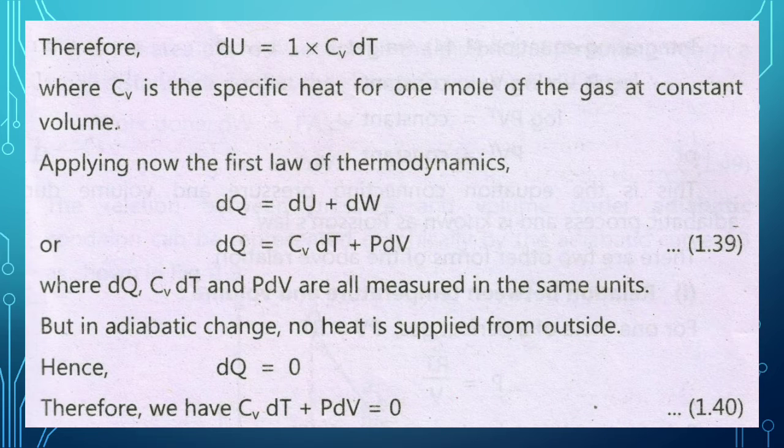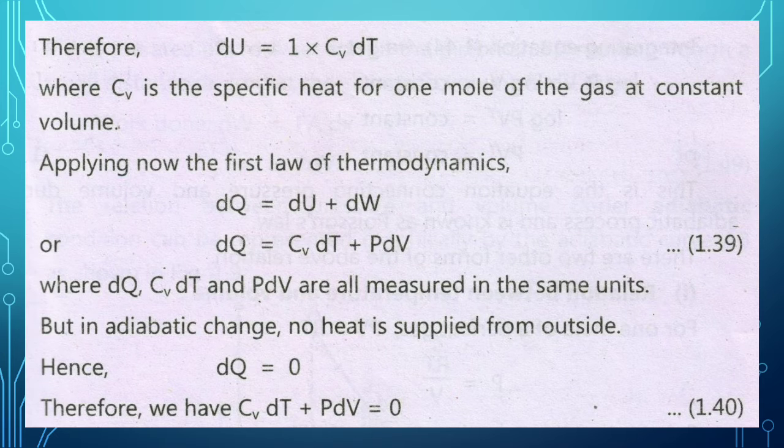Therefore, dU is equal to 1 into Cv dT, where Cv is the specific heat for 1 mole of gas at constant volume. Now, according to the first law of thermodynamics, dQ is equal to dU plus dW, or dQ is equal to Cv dT plus PdV, where PdV is the work done dW and Cv dT is the change in internal energy, where dQ, Cv dT and PdV are all in the same units.